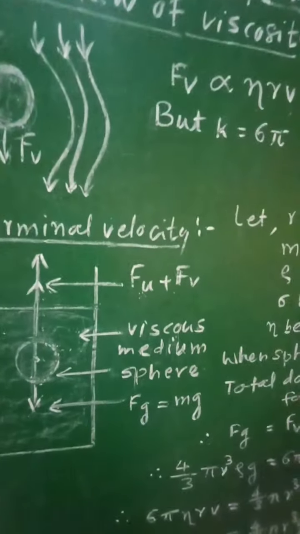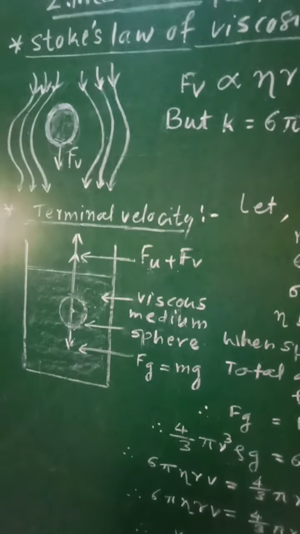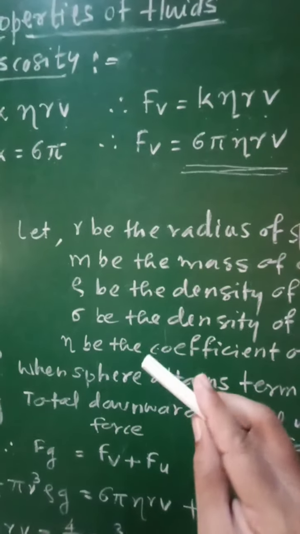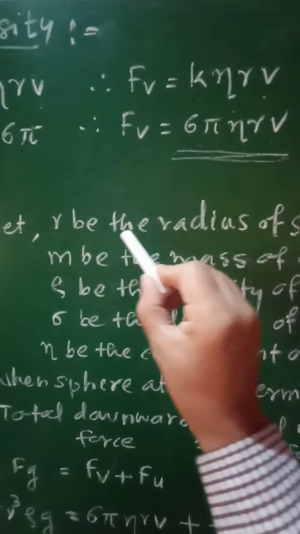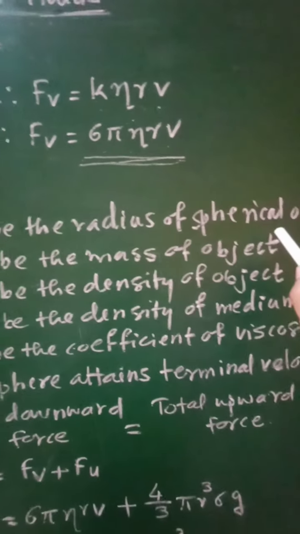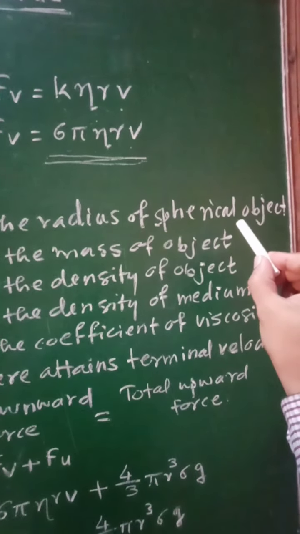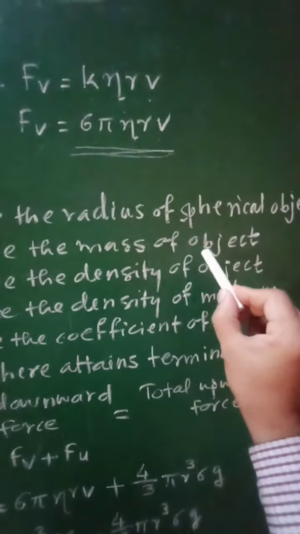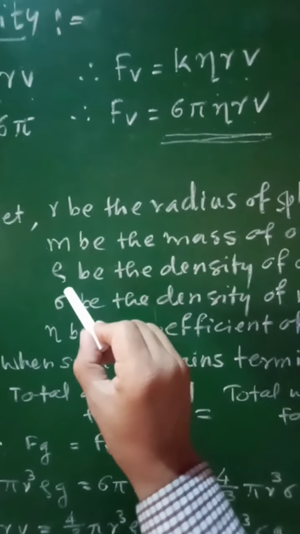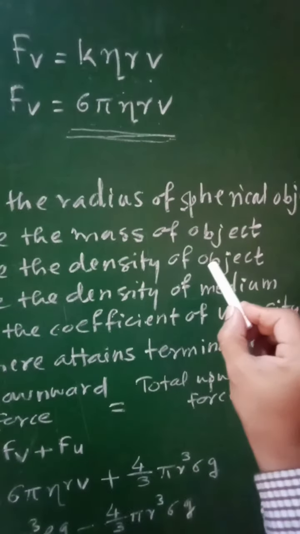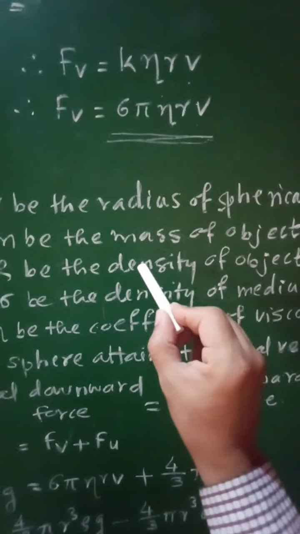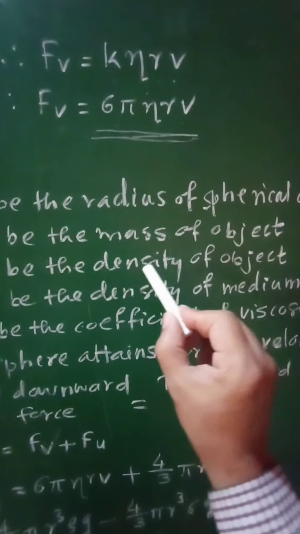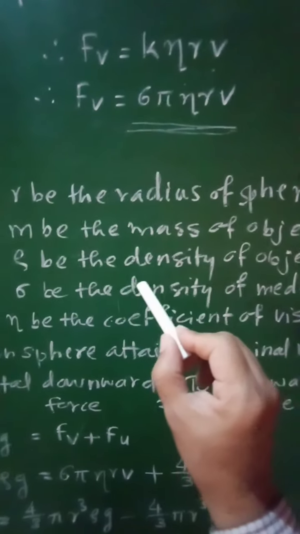In order to obtain the expression for terminal velocity, let us consider some terms. Let r be the radius of the spherical body, m the mass of the object, and rho the density of the object, as the material of the object will be different from that of the viscous medium.